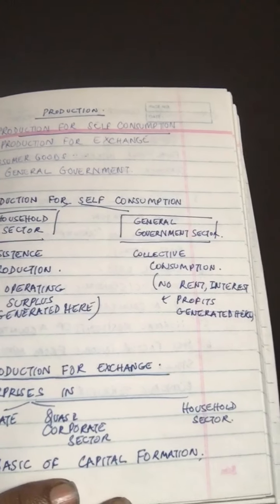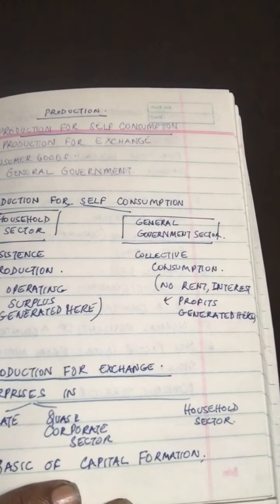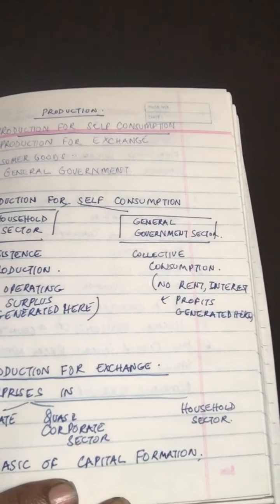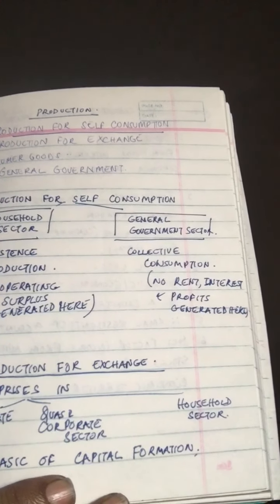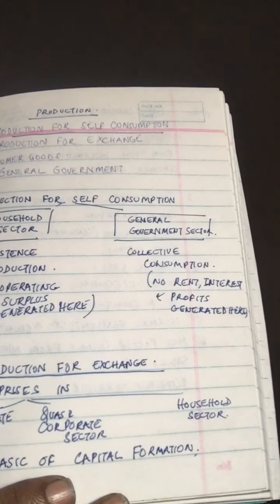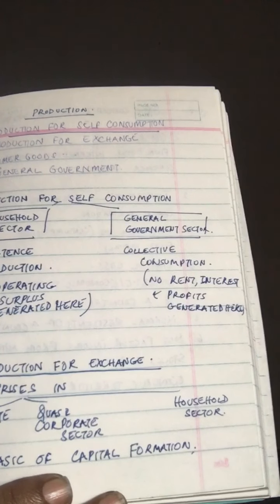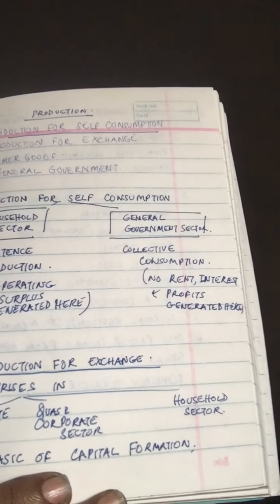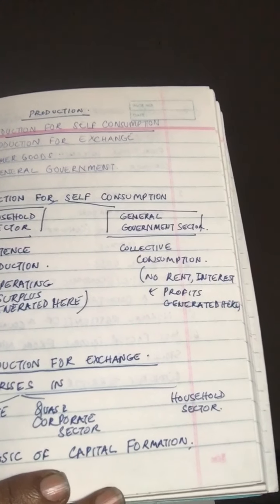The satisfaction of these wants is sometimes called public consumption or collective consumption. Now, the expenditure of the government for the production of goods and services for collective consumption is called public consumption expenditure. It is also called government consumption expenditure.